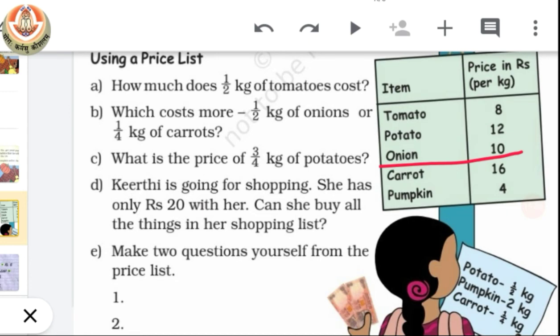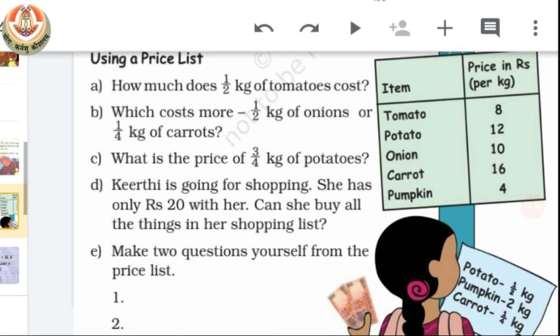Or how much 1/4 of tomato will cost? Or how much 3/4 of pumpkin will cost? Okay, so in this way we can make as many questions as we can. Okay, so I hope the questions we had discussed today are all clear to you, and you have to practice all the types of questions in your home.